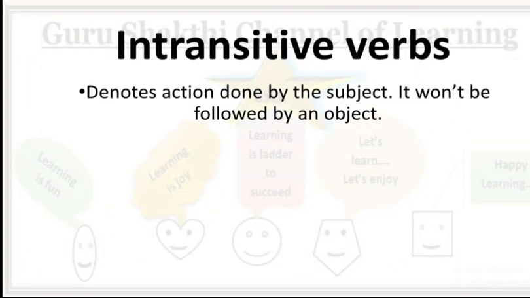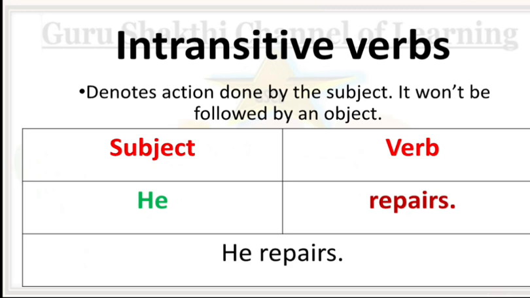Intransitive verbs. These are the verbs that are not followed by the object, as in this example, he repairs. The object is absent in this sentence.